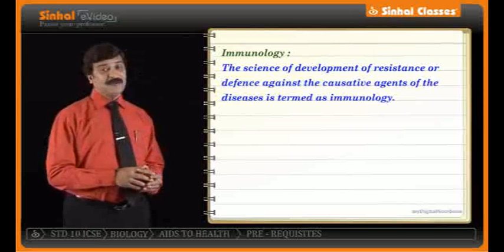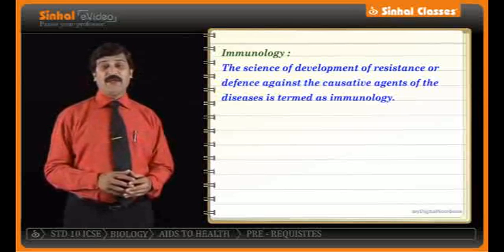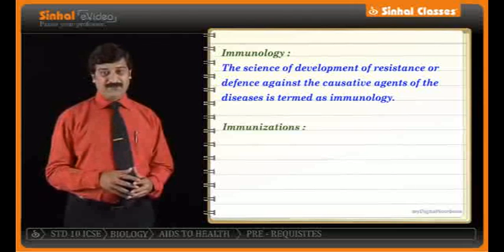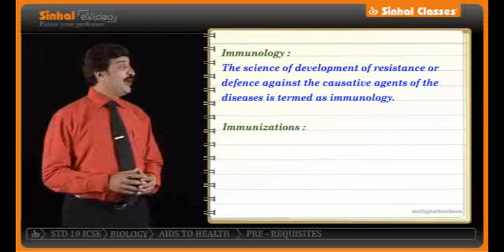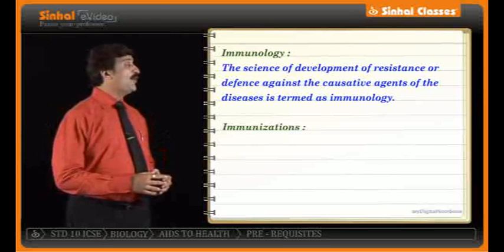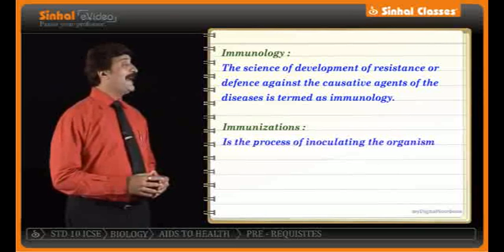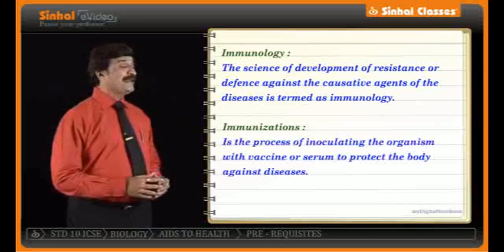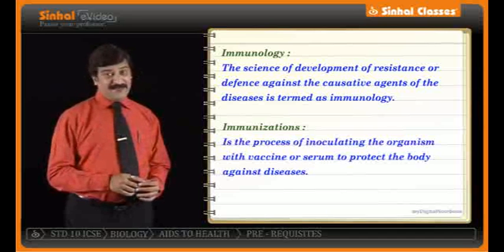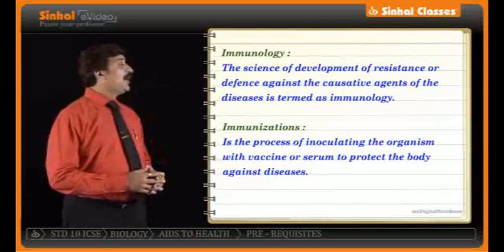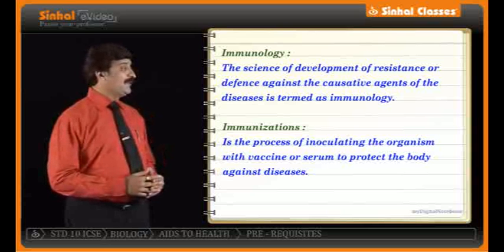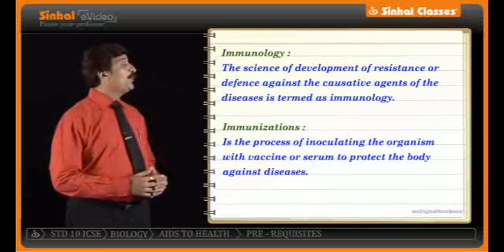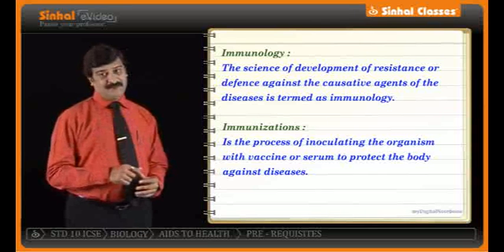Along with immunology comes another very important word. What is immunization? And here on the monitor, meaning of the word immunization for you. Immunization is the process of inoculating the organism with vaccine or serum to protect the body against diseases. Let's recap this part once again. Immunization is the process of inoculating the organism with vaccine or serum to protect the body against disease.